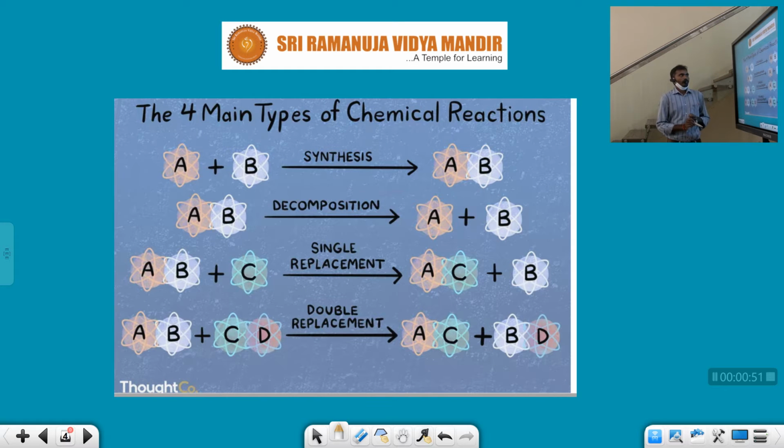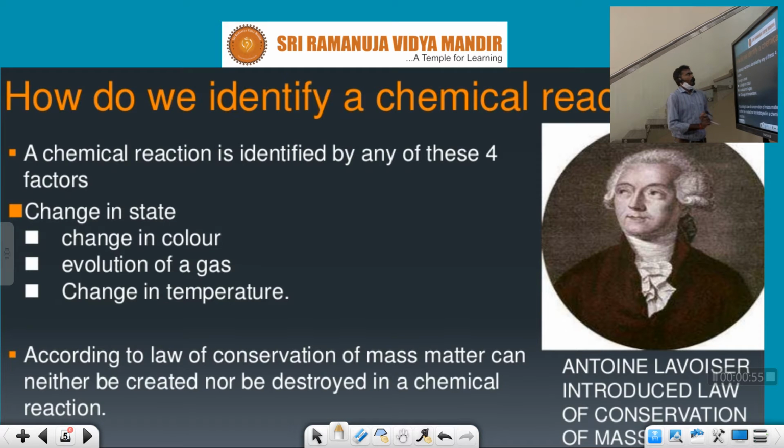Chemical reactions. So how do you identify a chemical reaction? First of all, a chemical reaction is identified based upon three conditions. These are called change of color, evolution of gas, and change in temperature. These three factors influence the chemical reaction.